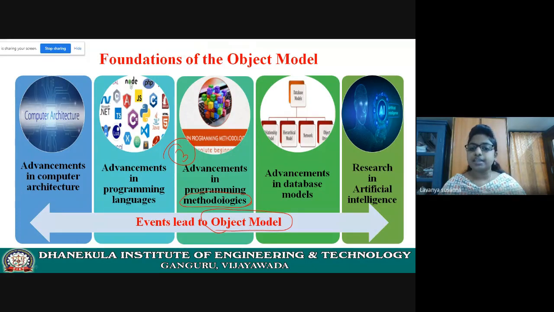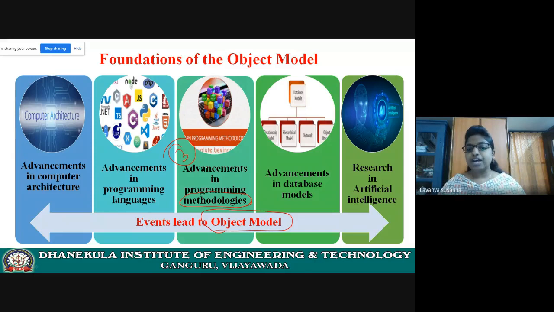It contains some set of instructions or statements, a step by step procedure. Now coming to methodologies. Methodologies means a collection of methods which you can apply across the software development process. Now, due to the advancements in programming methodologies, this led to the object model.